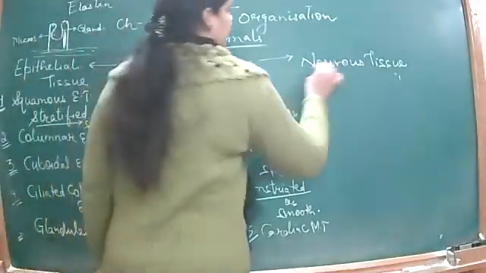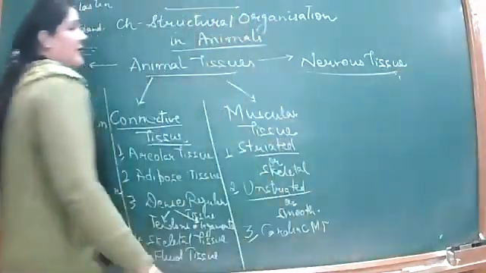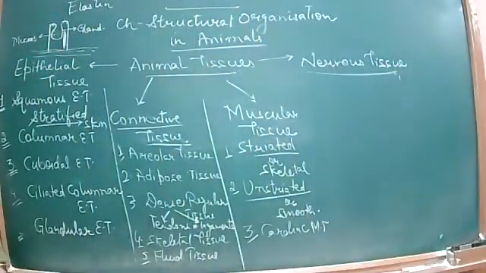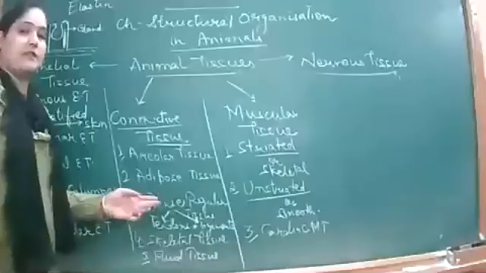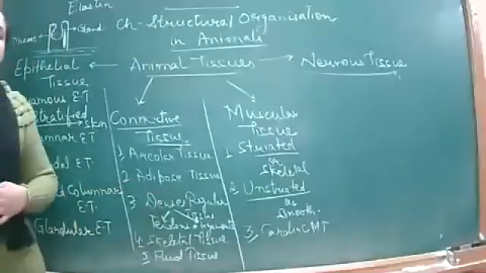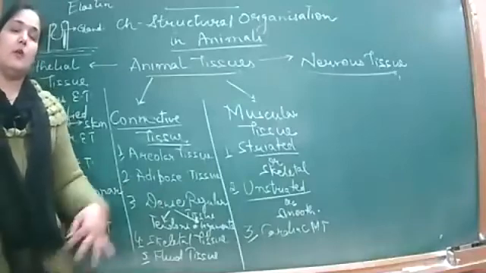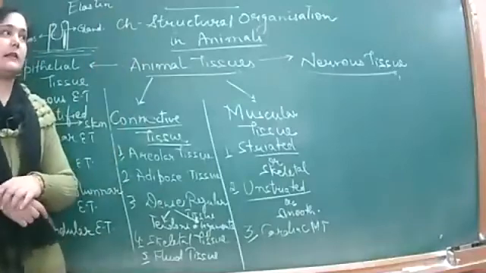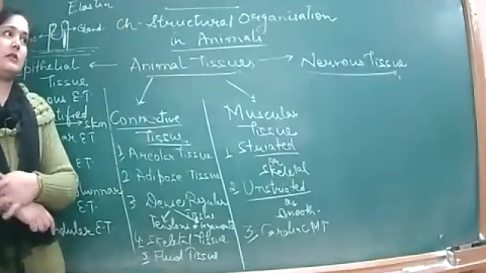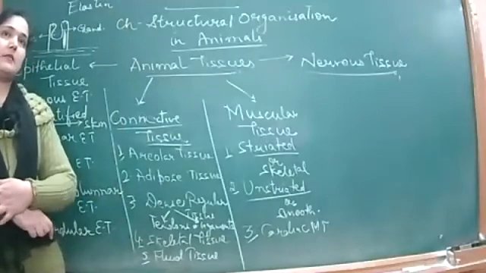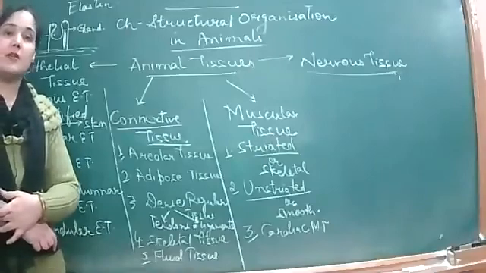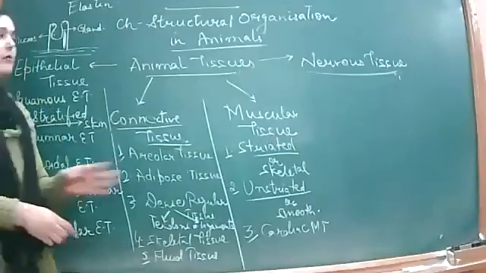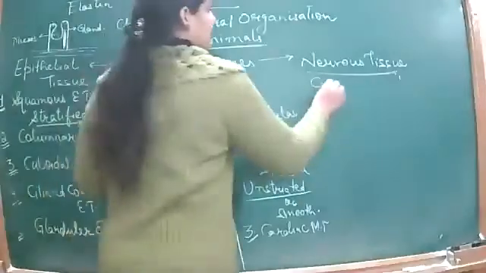Then the nervous tissue. Coming to the nervous tissue, we have studied the nerve cell completely, the structure of the nerve cell, which comprises two parts, that is axon and cyton. What is the cell body called? Is it axon or cyton? The cell body? Cyton. Yes, it is cyton. The cell body of the nerve cell is the cyton.